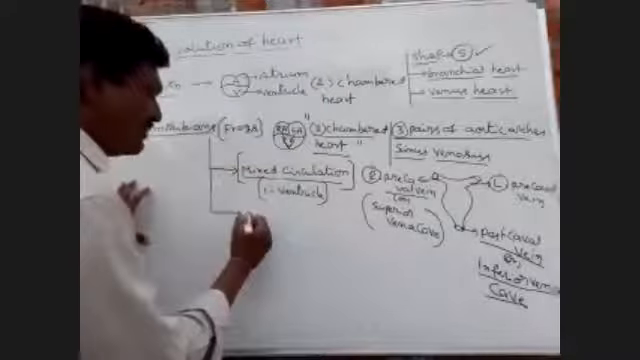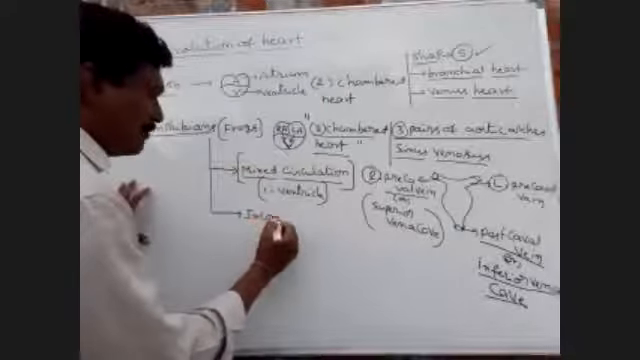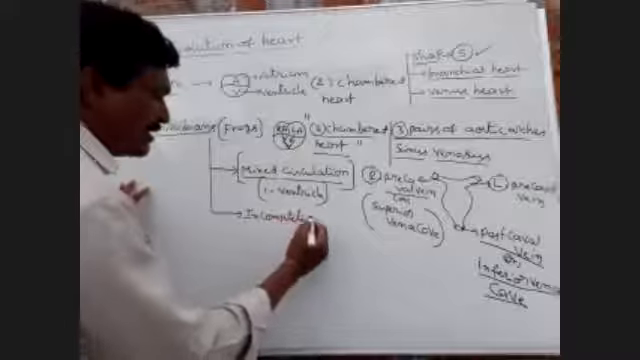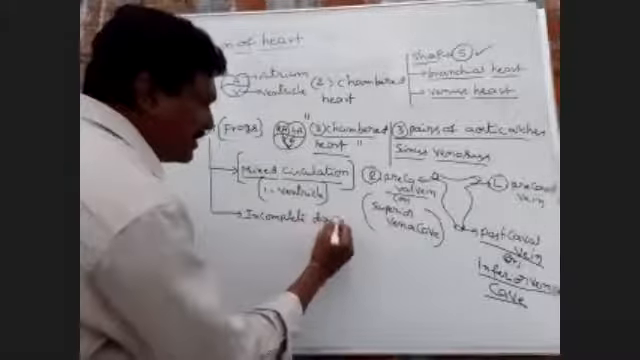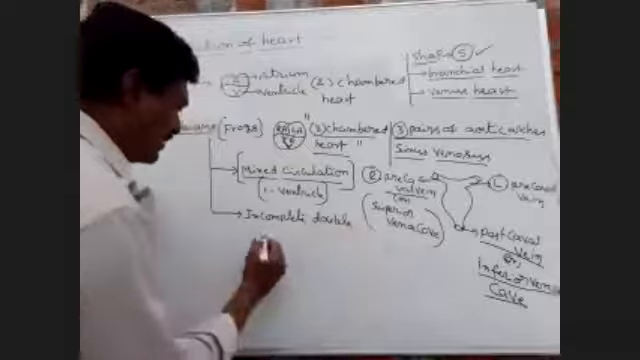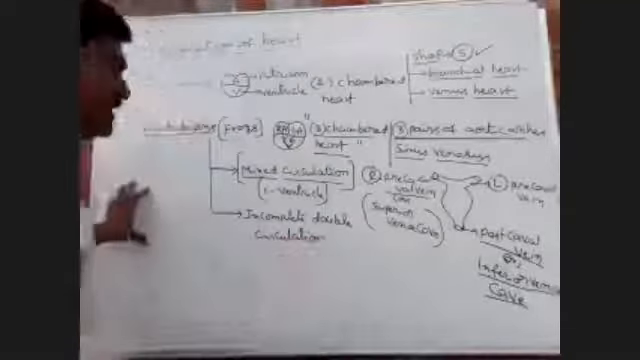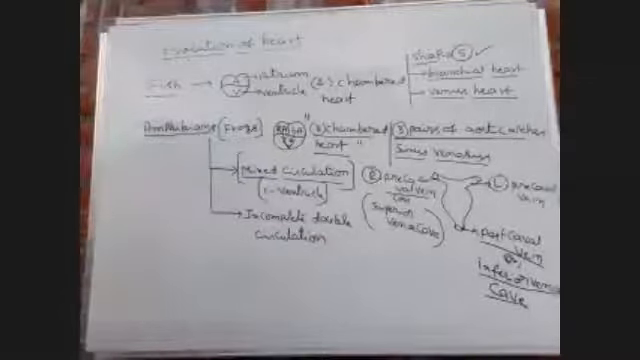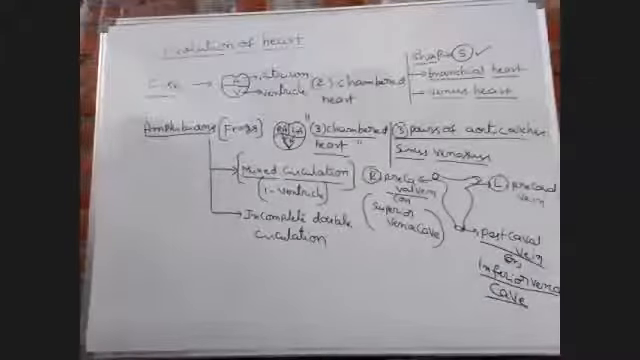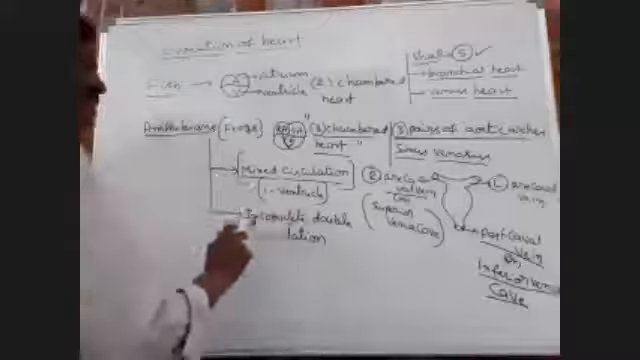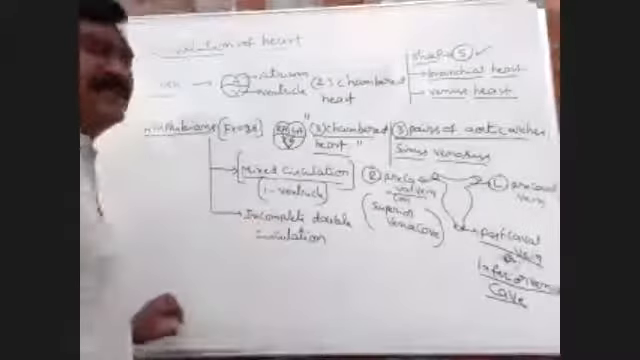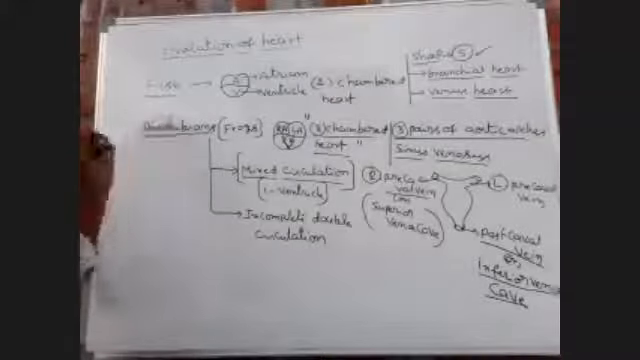So it is incomplete double circulation. Mixed circulation and incomplete double circulation is present in amphibians.